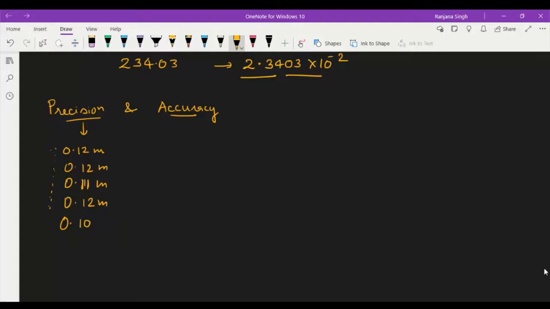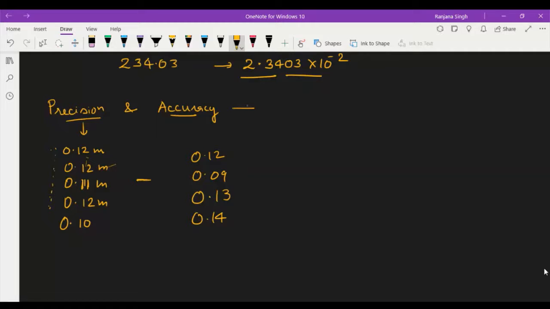What is precision? Precision is the closeness between the different measurements. These measurements are close to each other. If you find the measurements in this way, that is 0.9, 0.13, 0.14, these are the measurements of the same length taken by another person, and this is the result that is not precise. Measurements are not precise. Precision shows the closeness. This is the degree of closeness of two or more measurements.